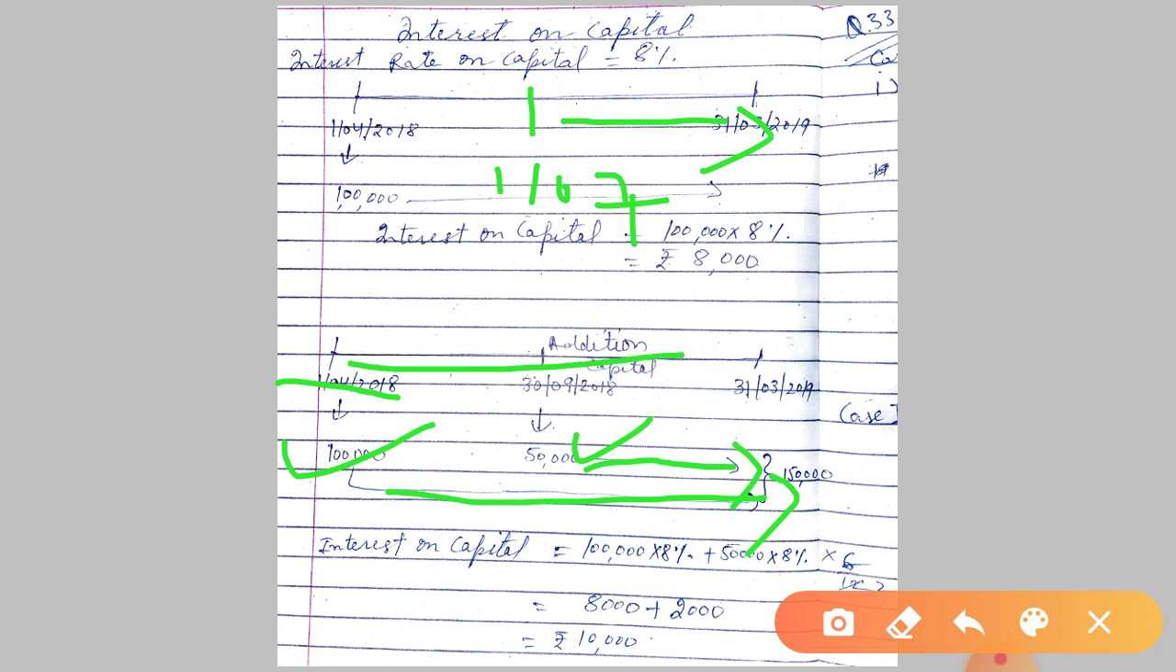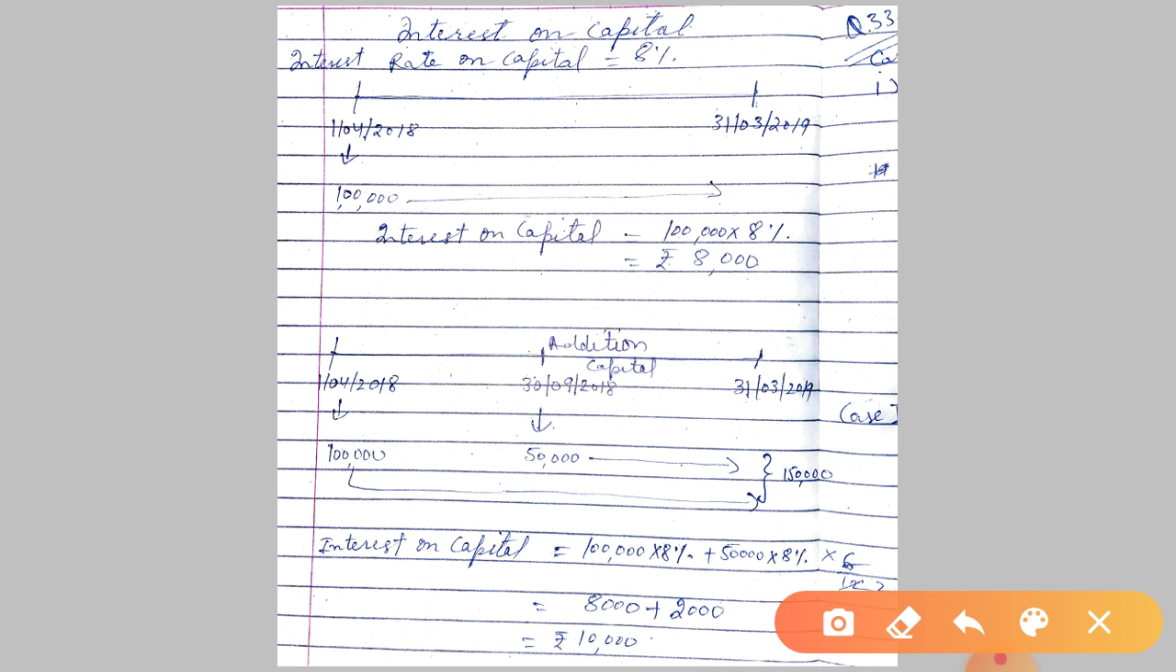So this is our accounting year from 1st April till 31st March. We have discussed this accounting year in class 11th. I hope it is clear to all the students. So this 1 lakh will be invested for 12 months, and this additional 50,000 has been introduced by the partner. So the total capital at the end of the year will be 1,50,000. Now 1 lakh will be charged for the entire 12 months, so it will be 1 lakh into 8%. And this 50,000 will be for 6 months.